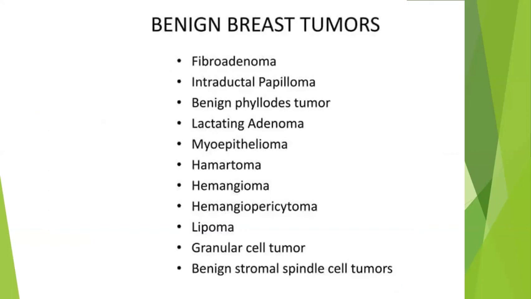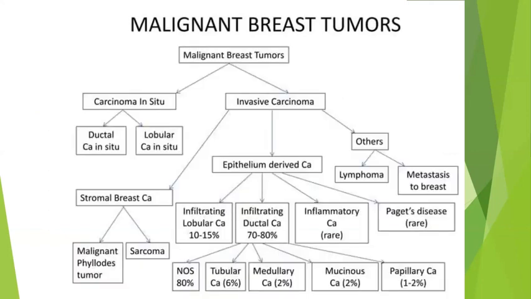The most common will be fibroadenoma and phyllodes, then tubular adenoma, lactating adenoma, and other things. Malignant tumors are classified into carcinoma in situ or invasive carcinoma. Carcinoma in situ is classified into ductal or lobular. Invasive can be invasive ductal, lobular, and inflammatory carcinoma.